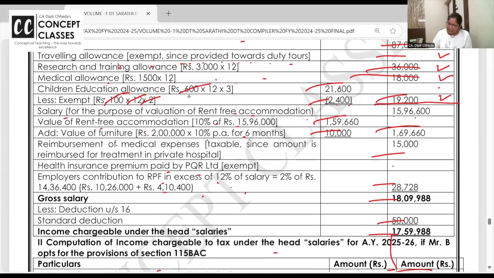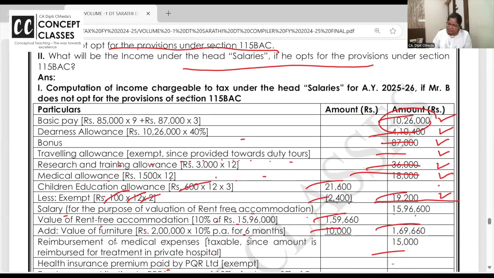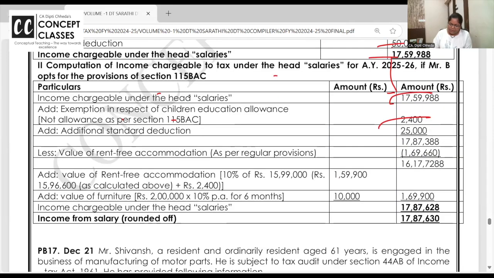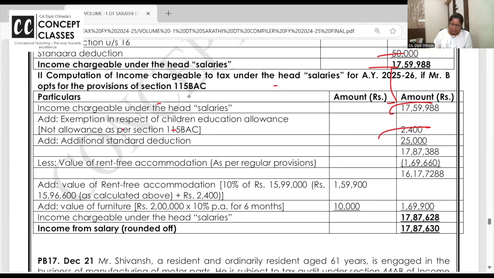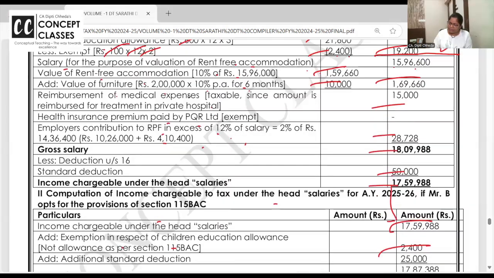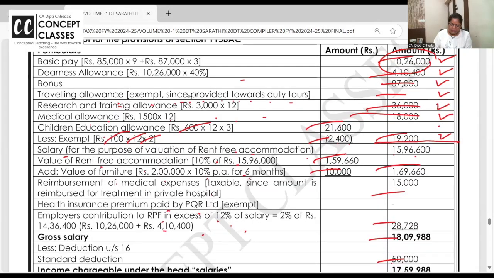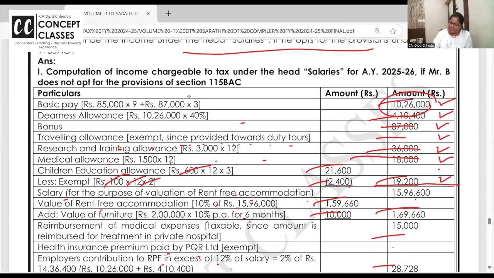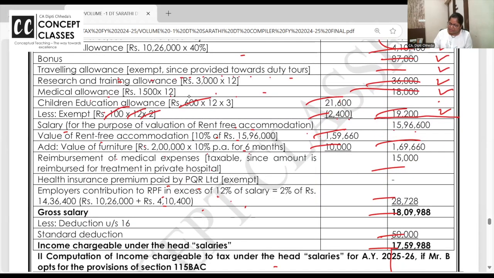Achha, here how much standard deduction have you given? 50,000. Here how much will you give? 75,000, right? If he's not opting for the default tax regime, then it is 50,000.